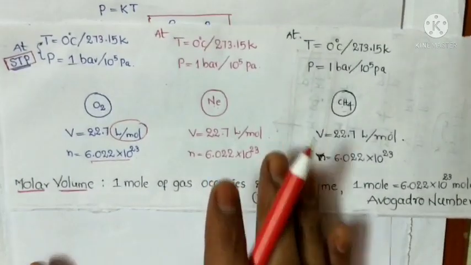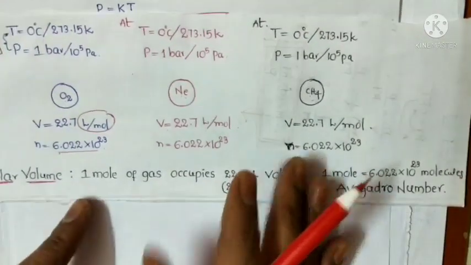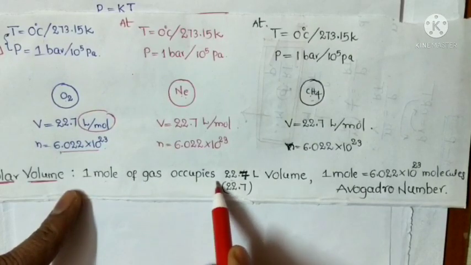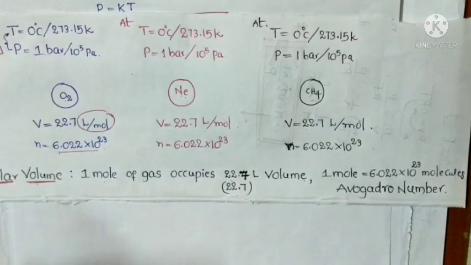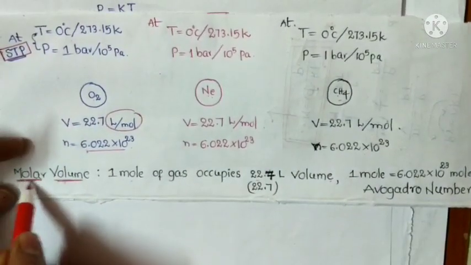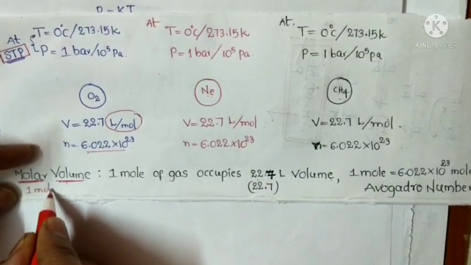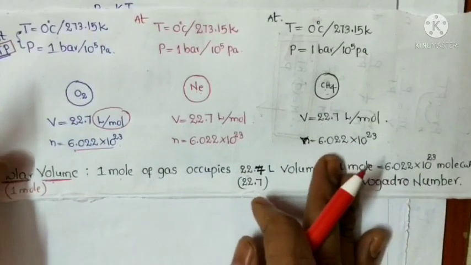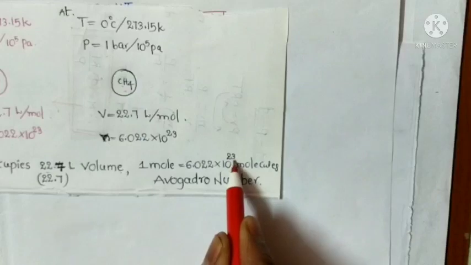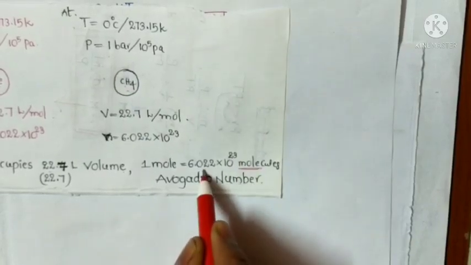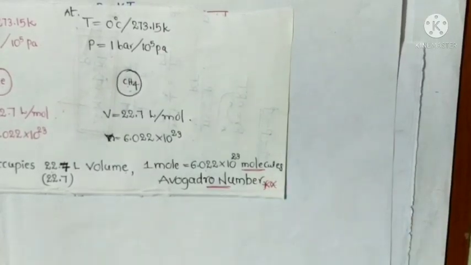Now from this, molar volume is very important. Molar volume is nothing but the 22.7 liters volume occupied by 1 mole of gas. Remember that molar means 1 mole. So how many molecules does 1 mole of gas contain here? 6.022 times 10 to the power of 23 molecules. This number is also called the Avogadro number. It is very important; questions arise from here.